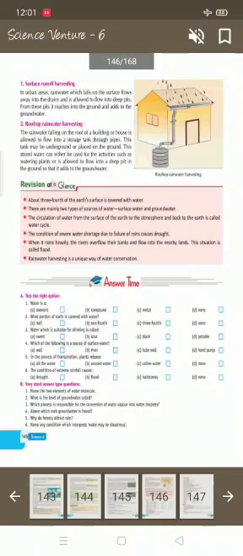Second, rooftop rainwater harvesting. The rainwater falling on the roof of a building or house is allowed to flow into a storage tank through pipes. This tank may be placed on the ground. This stored water can either be used in activities such as watering plants or is allowed to flow into a deep pit in the ground so that it adds to the groundwater.